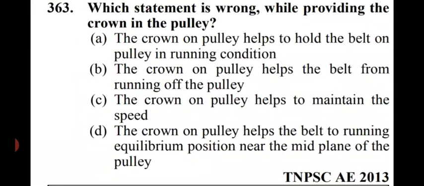Which statement is wrong while providing the crown in the pulley? So the options are: the crown on pulley helps to hold the belt on the pulley in running condition; the crown on pulley helps the belt from running off the pulley; the crown on pulley helps to maintain the speed; and the crown on pulley helps the belt to run in equilibrium position near the mid plane of the pulley. So in this case, option C is right. That is, the crown on pulley helps to maintain the speed. Option C.